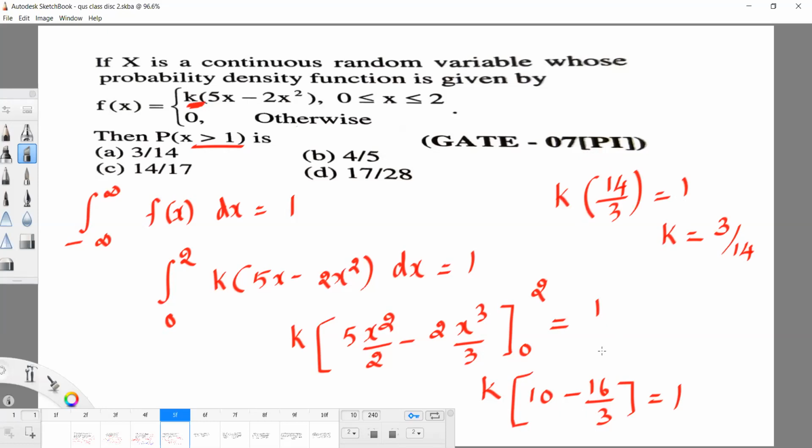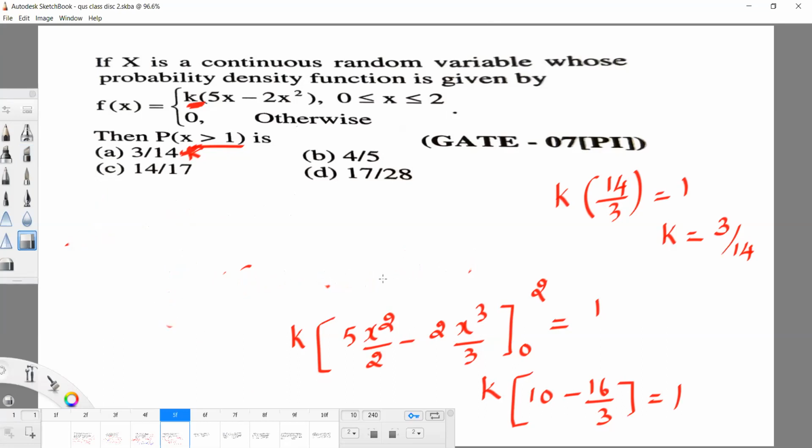But here we don't want to find k in the question. Some students select 3 by 14, that is, the value of k, but don't select it. Now we have to find the probability that x is greater than 1. The k value 3 by 14 is calculated. Random variable is one of the easiest topics in probability, even in maths.